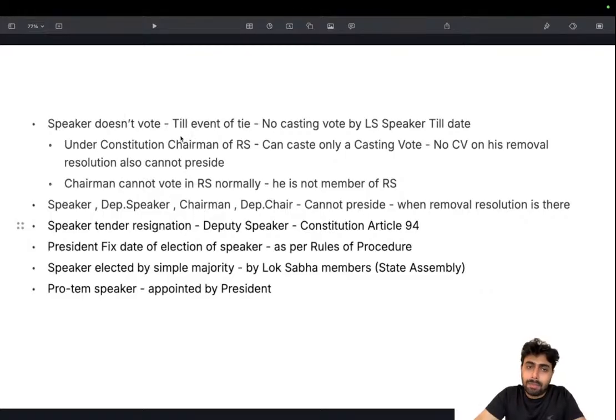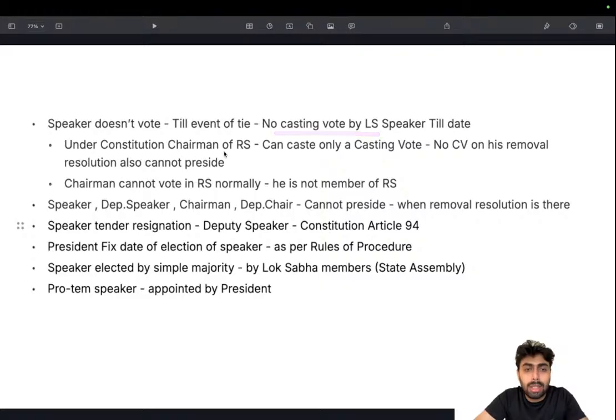Speaker doesn't vote till the event of a tie. No casting vote by the speaker till date. As in, the speaker, though he is a member of Parliament, a member of Lok Sabha, doesn't vote until there is a tie, and then he casts a casting vote. That is, if there is an equal number of people supporting and opposing a bill, the speaker can cast a vote. That is called a casting vote, and there has not been a casting vote till date. We have not reached such a deadlock so far.